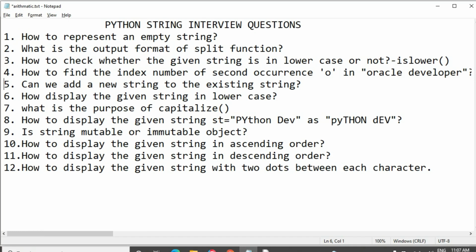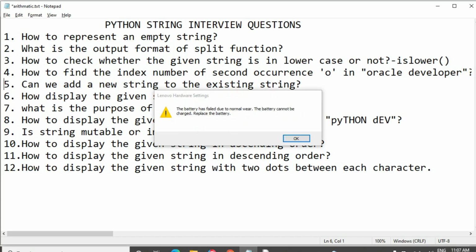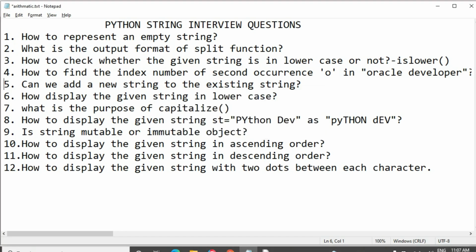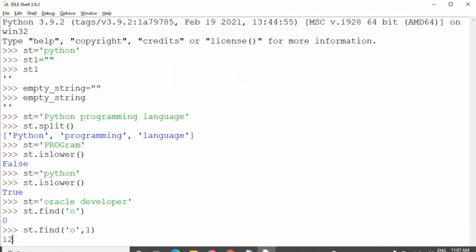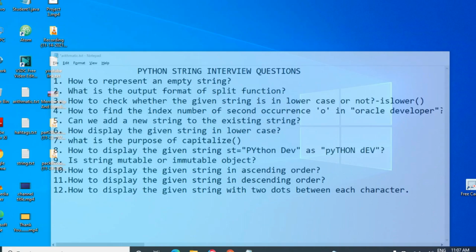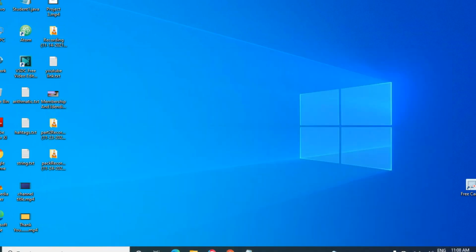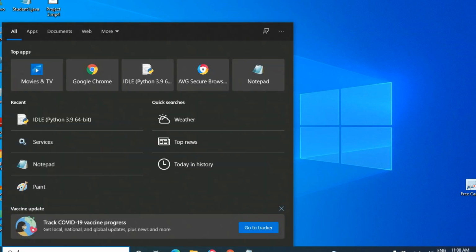Then the next one is, can we add the new string into the existing string? This is the concept, this is the question. Let's see if it's possible or not. We can add it. We can add the new string to the existing string. How is it possible? Let's see.